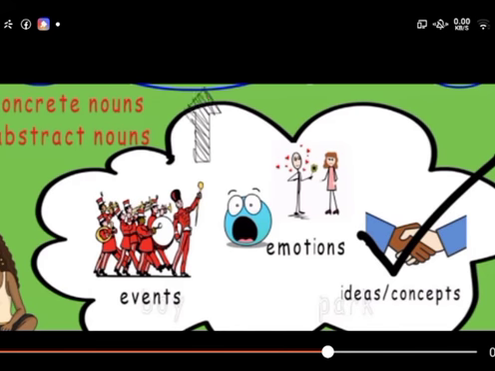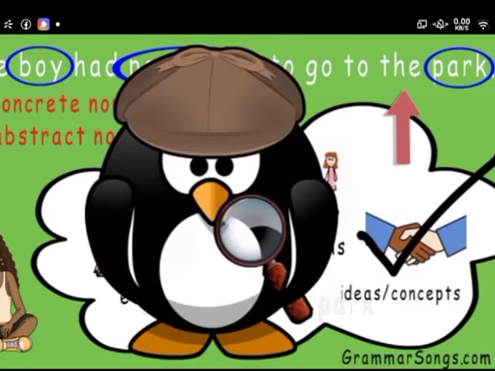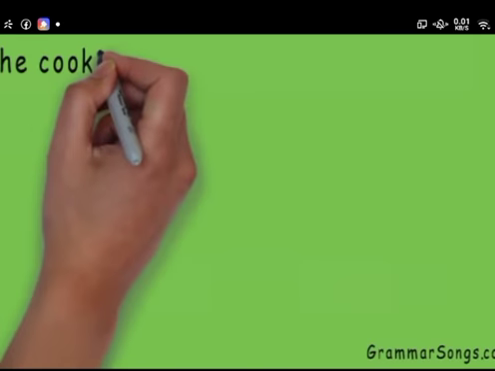Let's keep going. Is to an idea, event, or emotion? No. Is go an event, emotion, or idea? No. Is to an event, emotion, or idea? No. Is the an event, emotion, or idea? No. Hooray! We've circled all the nouns. Great detective work. Let's explore another sentence.